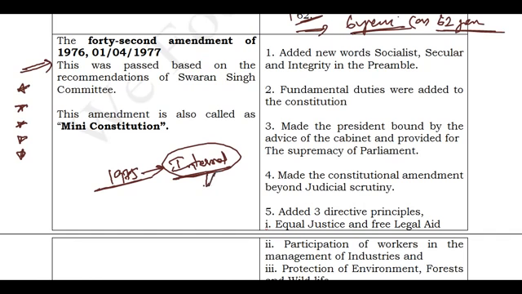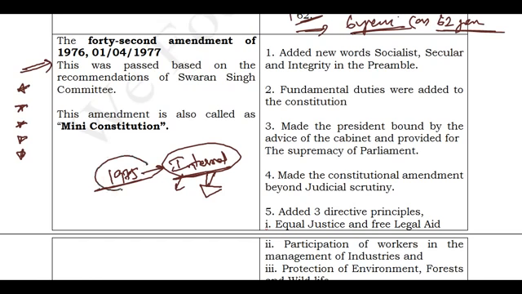Generally, internal emergency means public order was completely disturbed, and the government cannot control it. So that is the reason they impose emergency. So during the emergency in 1975, this 42nd Amendment Act was enacted.